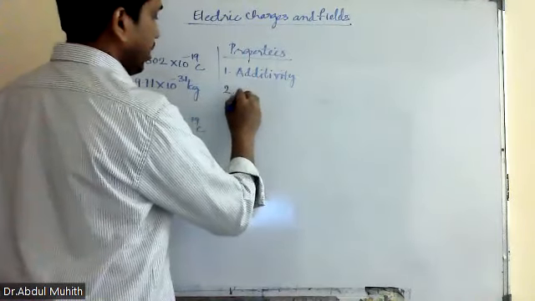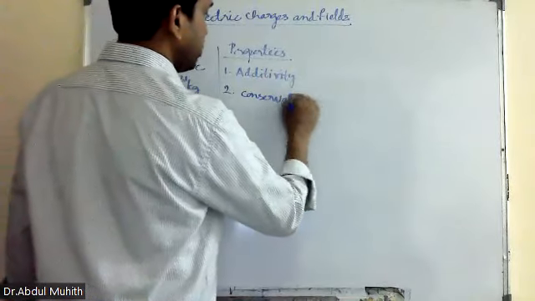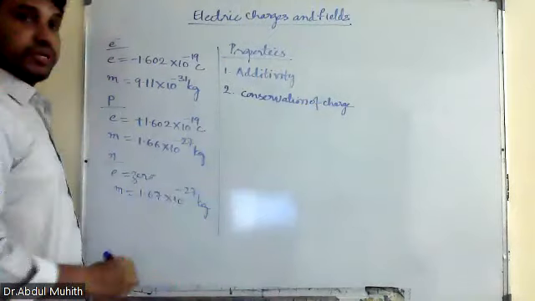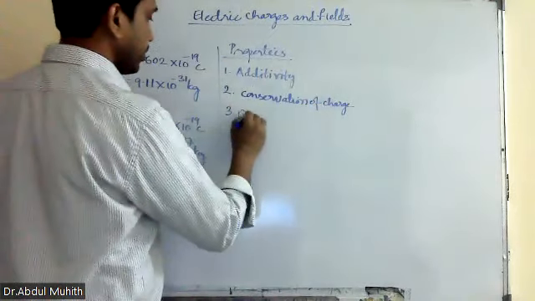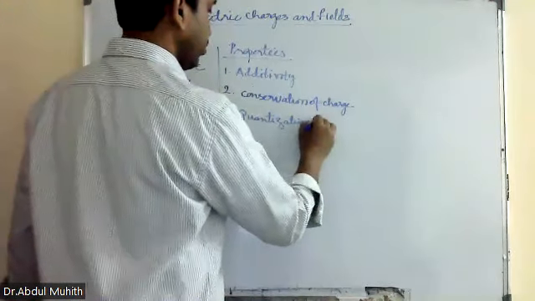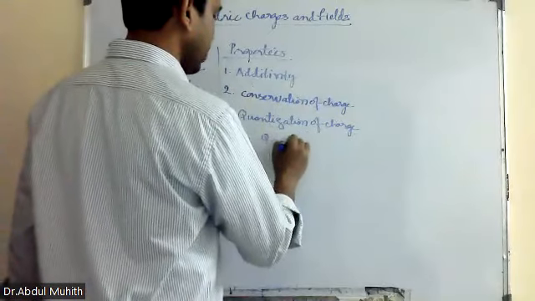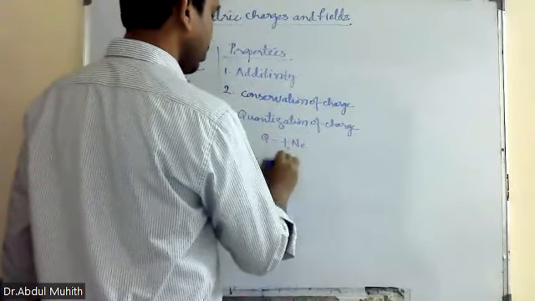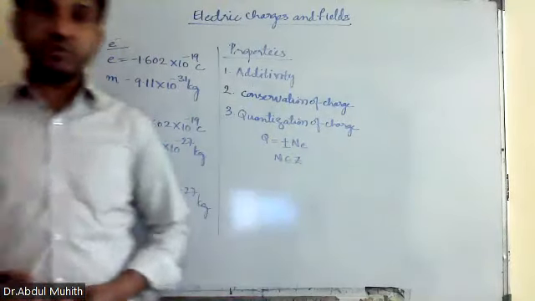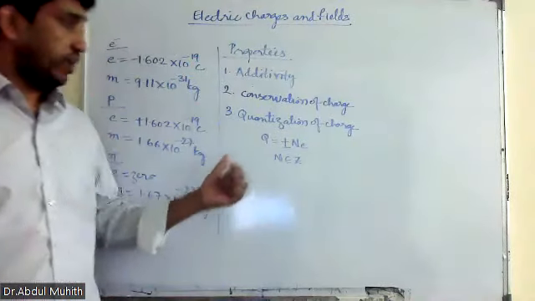Second one is charge is conserved. We say conservation of charge, which means charge can be neither created nor destroyed, but can be transferred from one body to another body. Third one is quantization of charge. So Q is equal to plus or minus n e, where n belongs to integers.